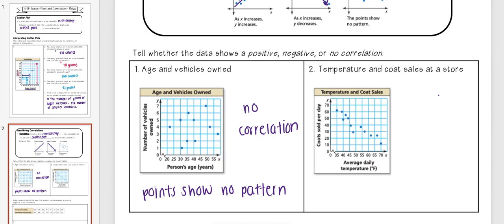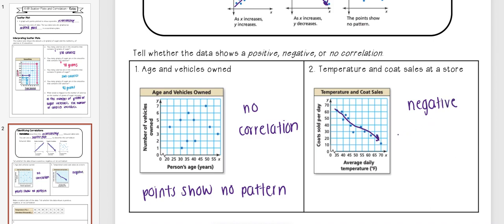Okay, now looking at this next one, I'm looking at temperature and coat sales at a store. I see this one is definitely making a line, and if I were to draw a line through all of it, I see this has a negative slope. I also notice as my x value gets bigger, the y values on my points are getting smaller, and so that means this one is negative.